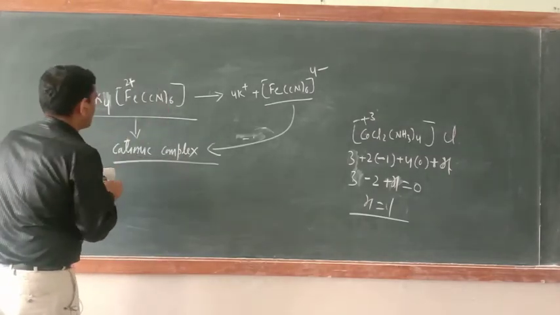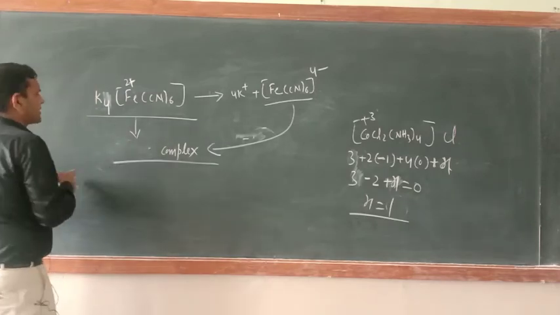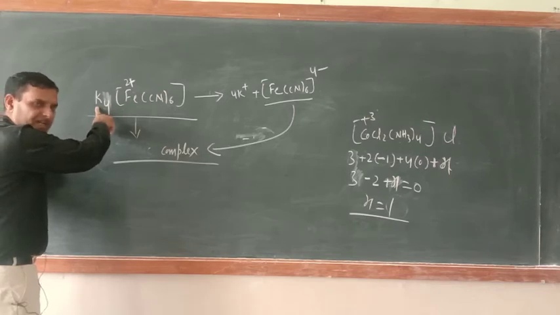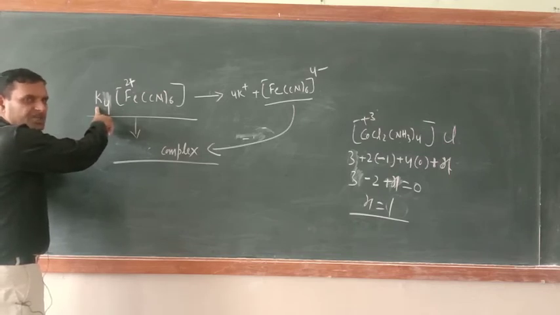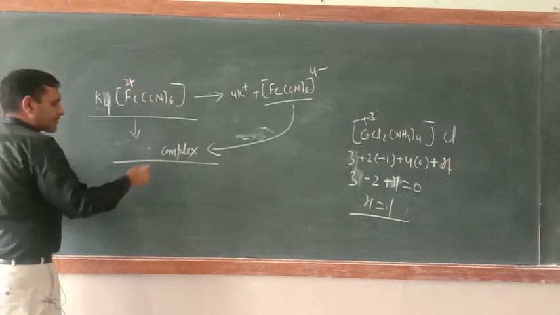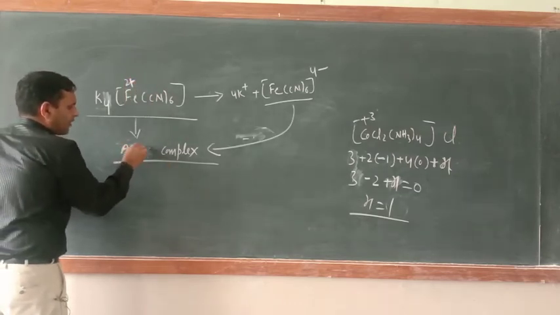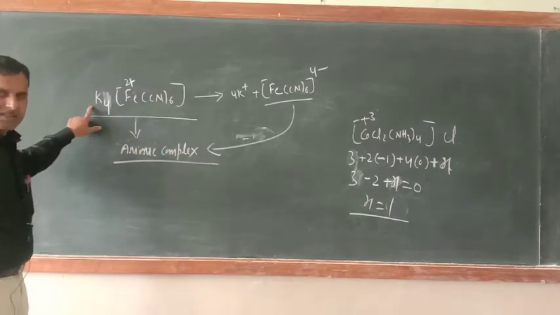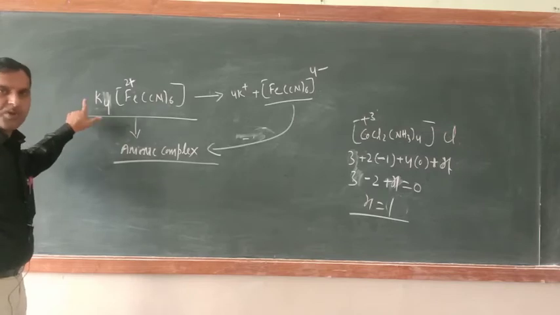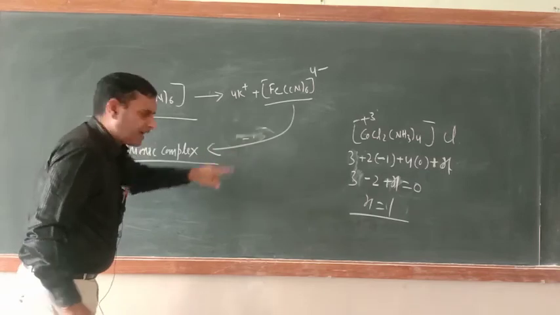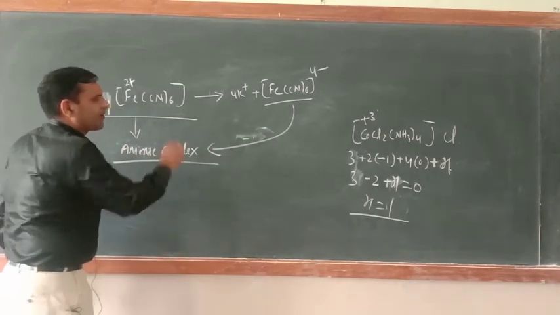Now anionic complex means if a positively charged ion is present in the ionization sphere, then the reverse, the complex would be called an anionic complex. Once again listen: if a positively charged ion is present in the ionization sphere, the coordination complex would be negatively charged and would be known as an anionic complex.